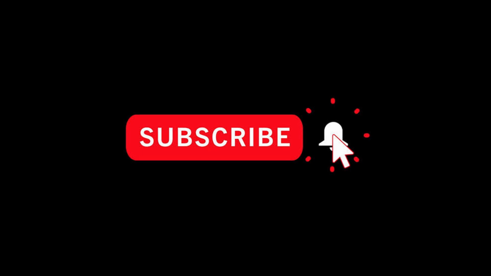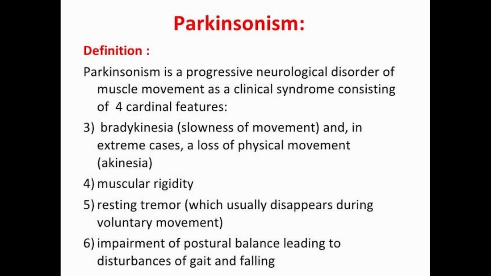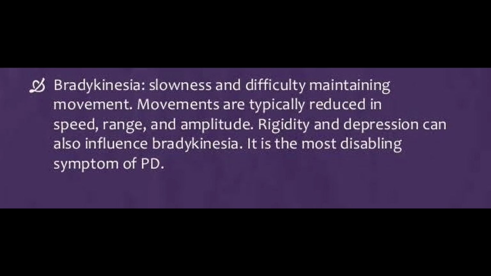So firstly, we discuss what is Parkinsonism. Parkinsonism is a progressive neurological disorder of muscle movement, a clinical syndrome consisting of 4 cardinal features. It is a neurological disorder of a progressive type. In this there are 4 features. First one is bradykinesia, second one is muscular rigidity, third one is tremor, and the fourth one is impairment of the postural balance.